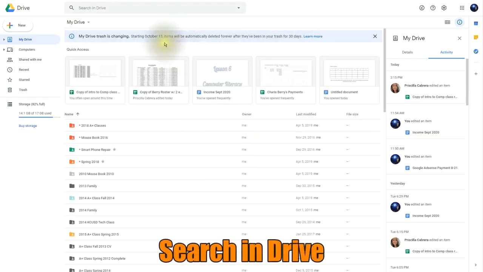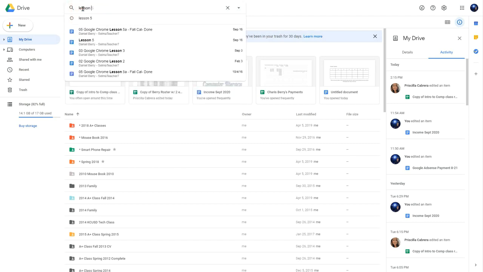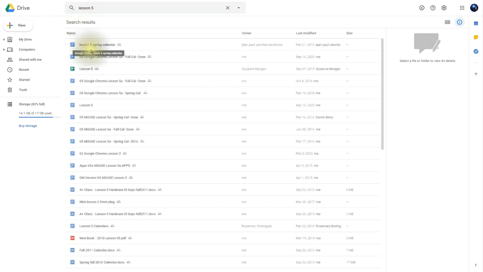So the next feature that I want to go over is the Search in Drive feature. So if you click in there and type in Lesson 5 for me, it's going to bring up all the documents that have Lesson 5 in them. Now the amazing thing is, if it was a document that had the word Lesson 5 in it, it doesn't have to be the title. It can be just part of the document, the actual words in the document. You'll search that and bring that up as well.